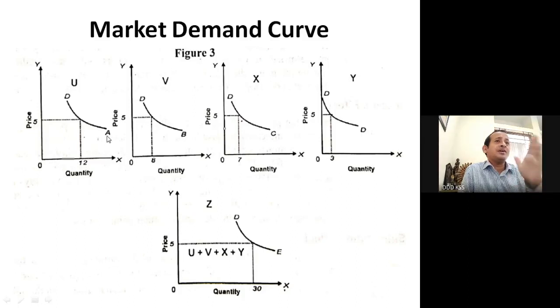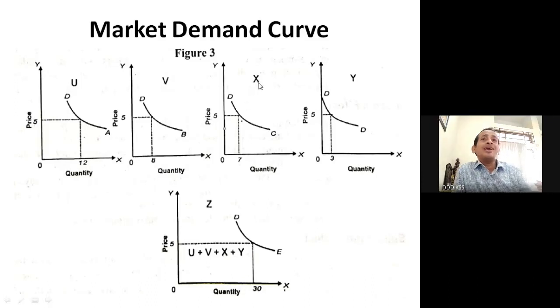To identify it as unique, DA is mentioned. DA is for the U consumer. Then for consumer V, at ₹5, quantity demanded was 8, and the demand curve is DB.